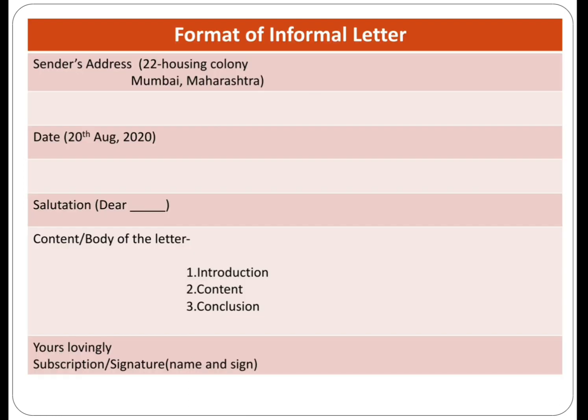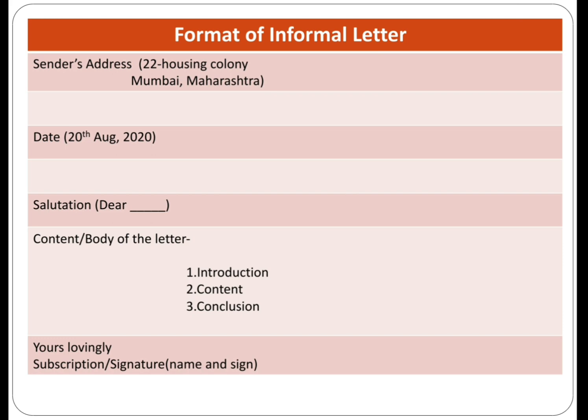Now let's take a look at the format of informal letter. Here you can see at the top left hand side is the sender's address. Then you have to leave one line and then you will mention the date. Then again you will leave one line and then you will write down the salutation. After salutation comes the body of the letter, that is divided into 3 categories: introduction, content and conclusion. And at last is the complimentary closure with subscription, yours lovingly, and the name of the person who is writing the letter.